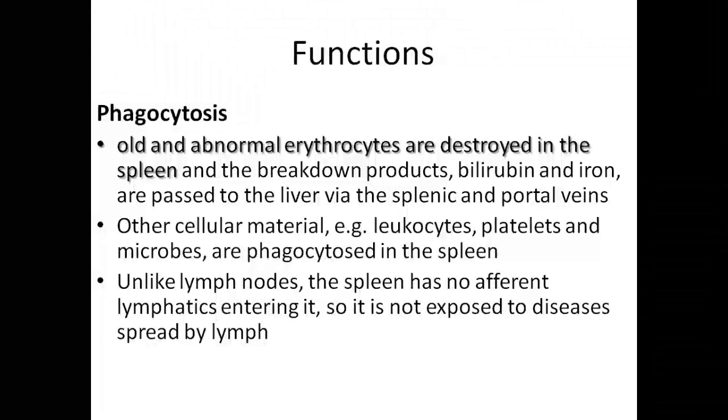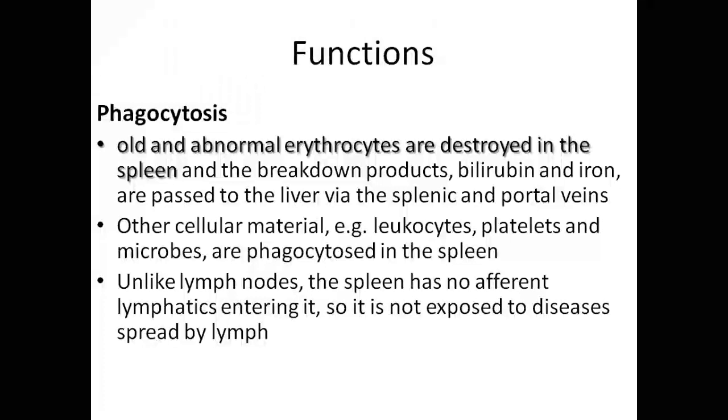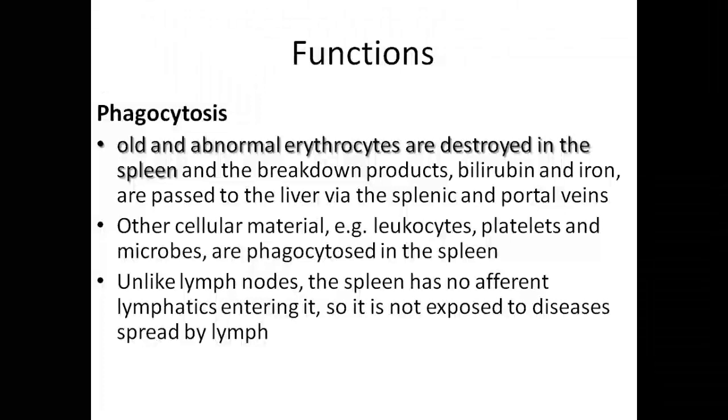where old and abnormal erythrocytes are destroyed in the spleen. As I said earlier, the red pulp is where there is this filtration of old and worn out cells. So here is where erythrocytes that have attained more than 150 days, or have a different shape compared to the expected biconcave shape of the red blood cell, are broken down, or hemolyzed, into products known as biliverdin and iron, with the disintegration of the heme part of the hemoglobin.